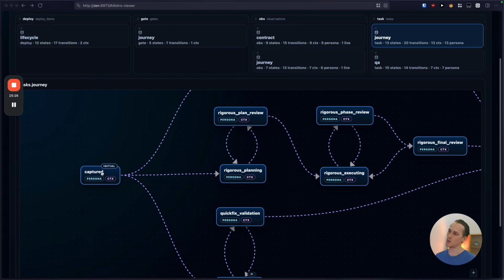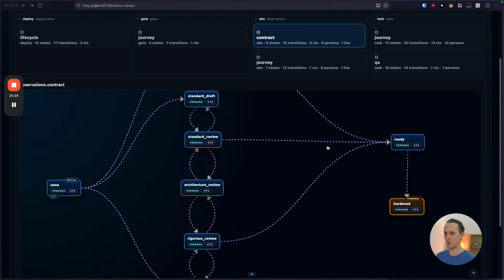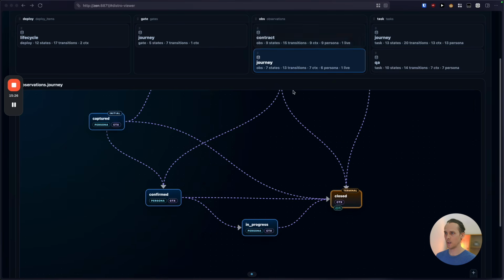So once an agent has actually captured a task at this node, it will link it to an observation, and in doing that, it will actually allow the journey of the observation, so it's kind of the status of the observation, to move from confirmed to in progress. That means that we currently have a task in progress for that observation.